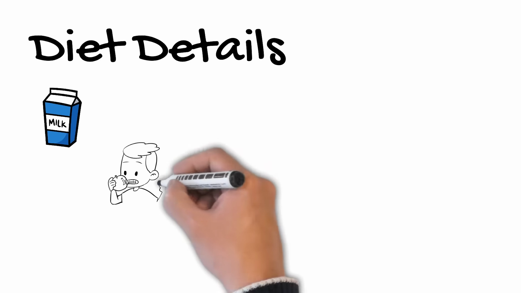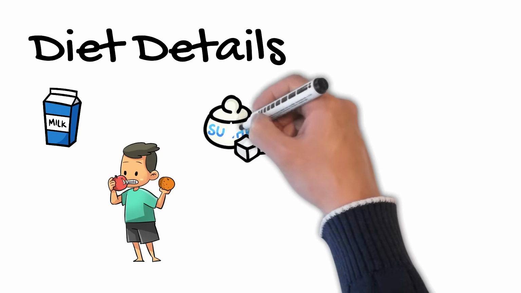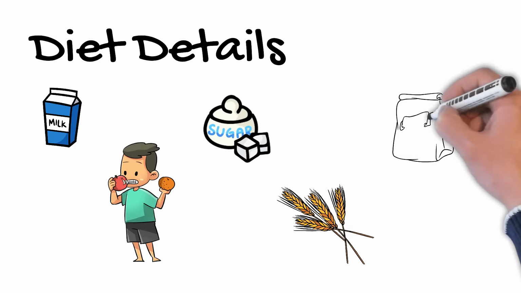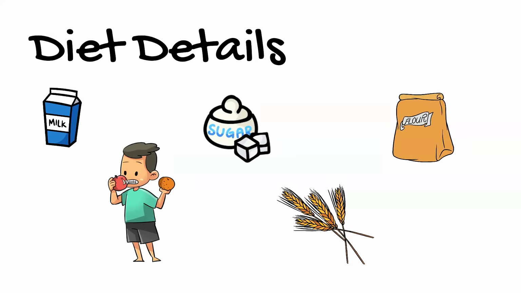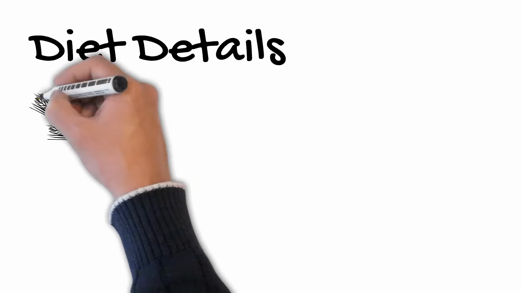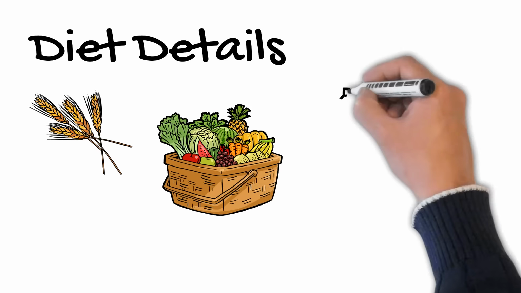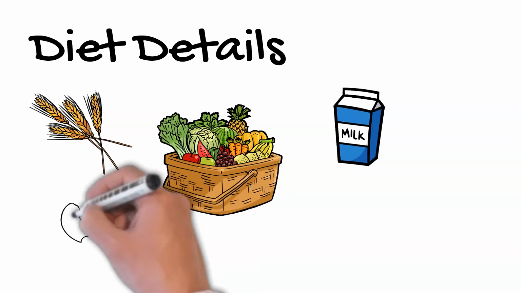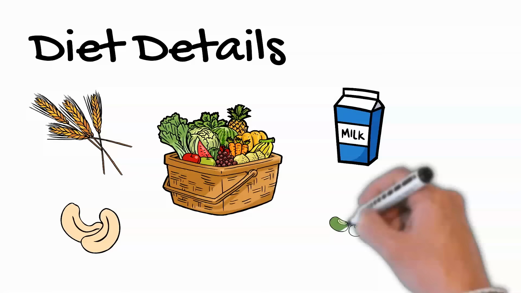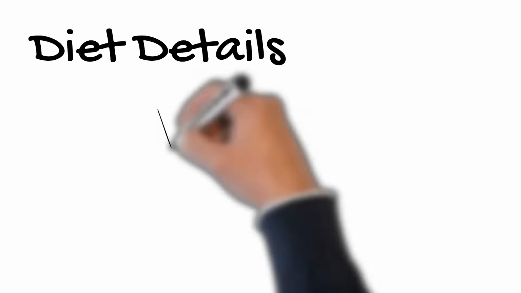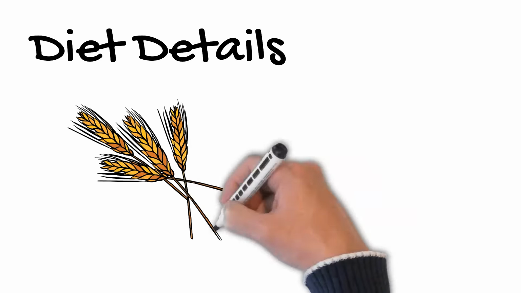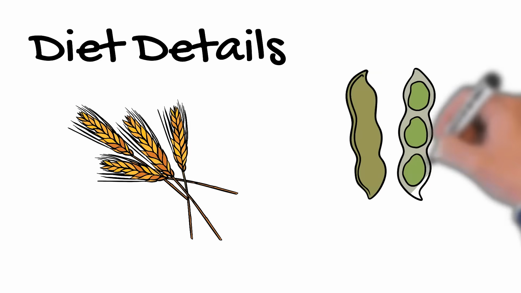The low-carb diet restricts the amount of carbohydrates you eat. Carbohydrates are grouped as simple natural, lactose in milk and fructose in fruit; simple refined, table sugar; complex natural, whole grains or beans; and complex refined, white flour. Common sources of naturally occurring carbohydrates include grains, fruits, vegetables, milk, nuts, seeds, legumes.